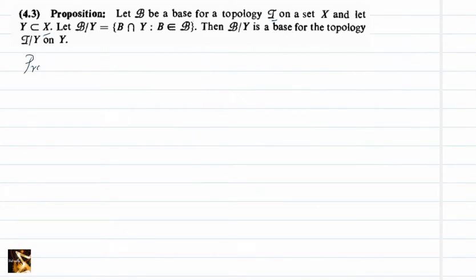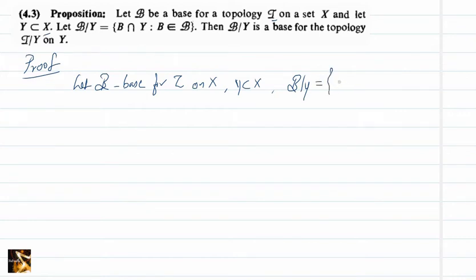Proof. Let the collection B be the base for the topology tau on the given set X, and let Y be a subset of X. B restricted to Y is given as B intersection Y where B is a member of the collection B. Now we want to show that this is a base for tau restricted to Y. This is our aim. We need to show this is a base for tau restricted to Y.